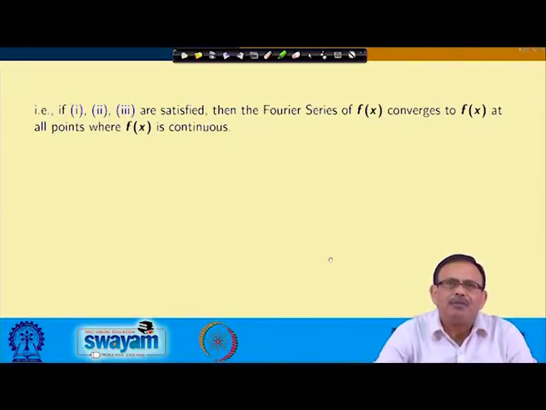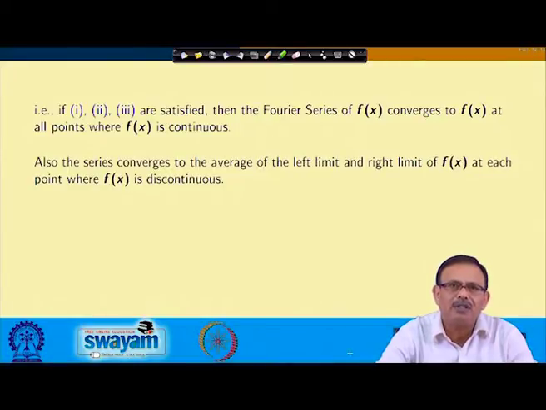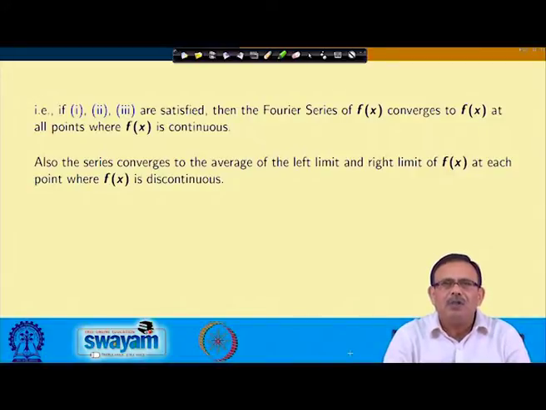So, if these are satisfied, then the Fourier series of f(x) we say converges to f(x) at all points where f(x) is continuous. Also, the series converges to the average of the left limit and right limit of f(x) at each point where f(x) is discontinuous.